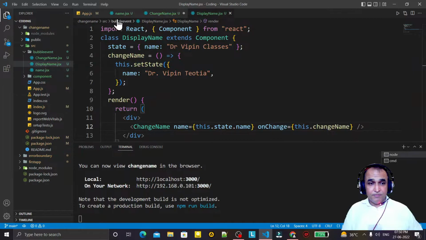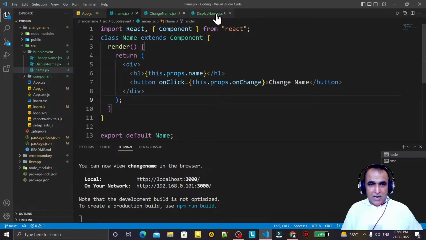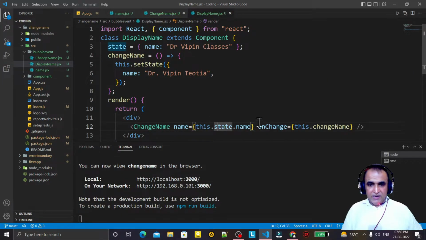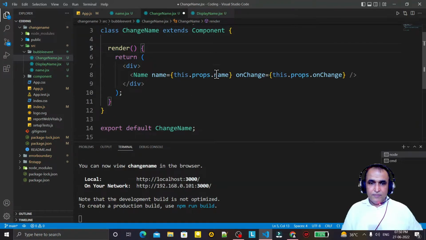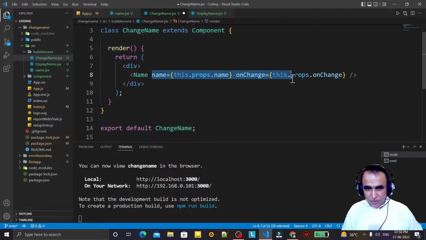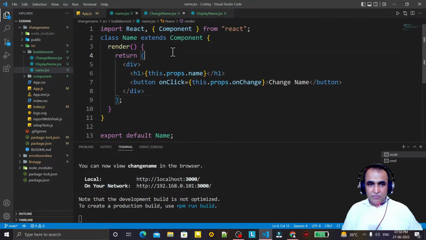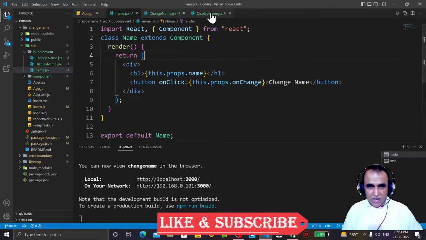So we are calling this change name under display. Display is a grandparent of name. So I am passing the same state and event by display from the grandparent to the child, that is the change name. This change name does not have any state, does not have any event handler, but it passes the same properties and same event to the name. So name is a grandchild of display name.